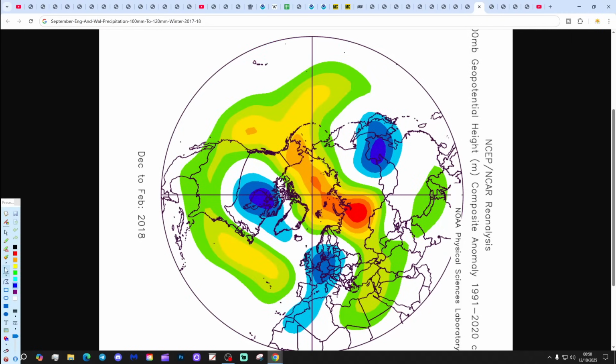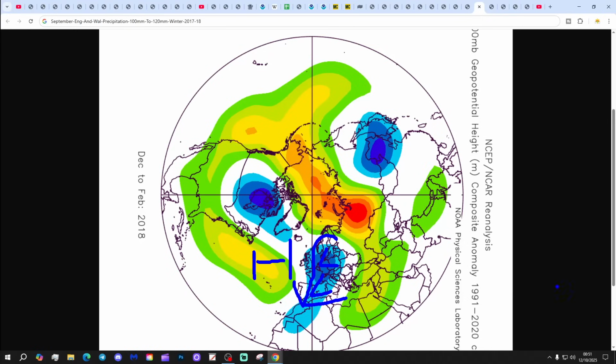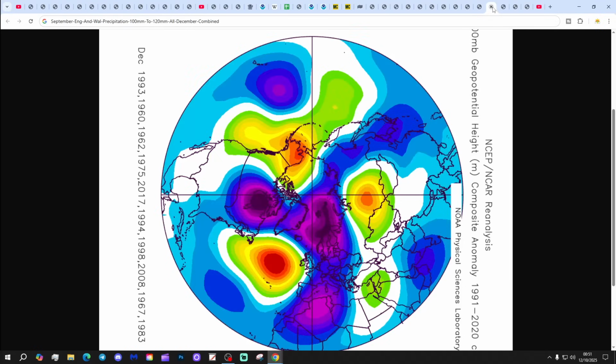We've got 2017-2018 showing up next. This one, of course, contains the Beast from the East in February of 2018, with high pressure out in the Atlantic and winds coming in from the east. It has a nice cold snap in the first half of December of 2017 as well, though it does have some quite prolonged periods of milder weather. Right, so putting all of that together, this is how all Decembers combined are looking, following an England-Wales precipitation range of 100 to 120 millimetres, with higher pressure out to the west and lower pressure tending to be to the east.